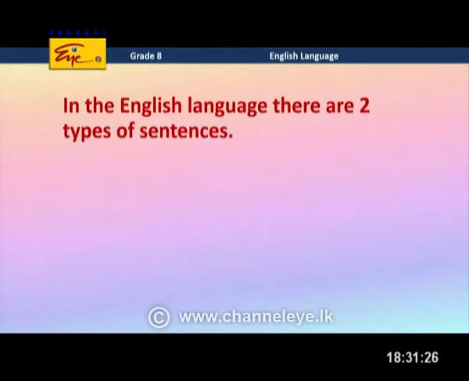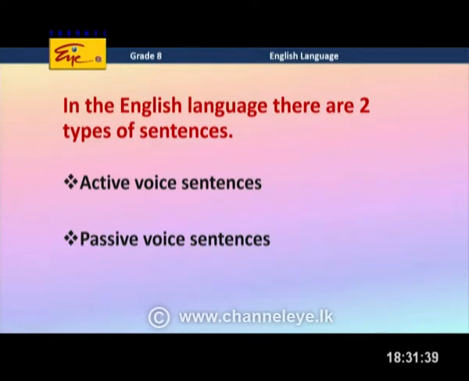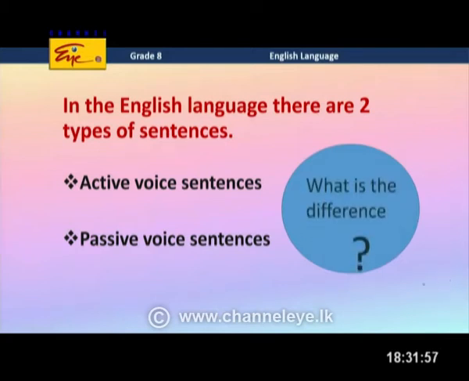Now, in the English language, there are 2 types of sentences, children, right? Miss Chamari, can you guess what they are? Active voice sentences and passive voice sentences. Of course. Children, you might have heard of these 2 words, right? Active voice sentences and passive voice sentences. Active and passive. Is there any difference, Miss Chamari? Yes, there's a difference in structure. Okay, so today we are going to learn this difference, right?